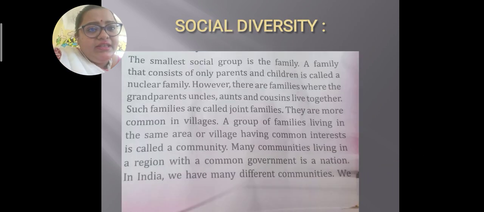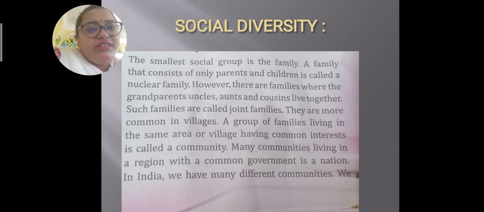Next is social diversity. For example, in a family, social diversity consists not only of society but of a family. Family is a social group where different people, like your uncle, aunt, mother, father, are part of your family. Where only parents and children live, like father, mother and the child, it is known as a nuclear family. And where your uncle, father, mother, cousins all live together, it is known as a joint family.